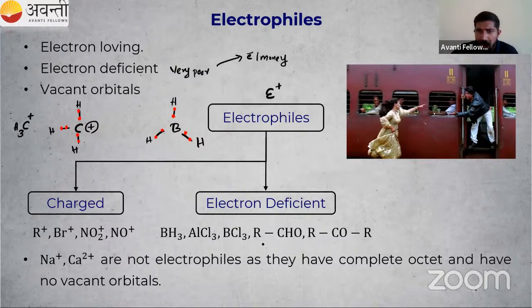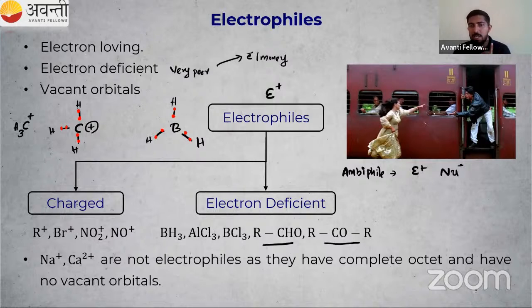And these two, RCHO, what is that? Aldehyde. Then we have ketone. Actually, they are amphiphiles. What is this? Amphiphile means they can act as an electrophile as well as a nucleophile. So nucleophile, that is Nu minus. So our carbonyl compounds, aldehyde and ketone, right? These are the examples for electrophiles.